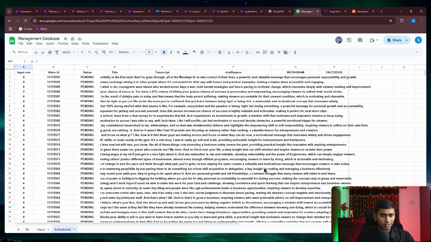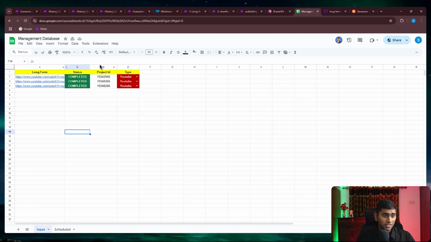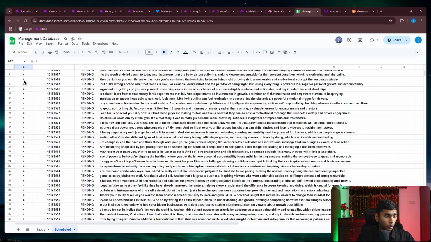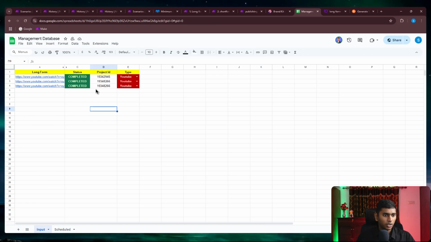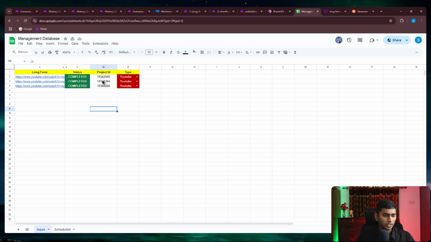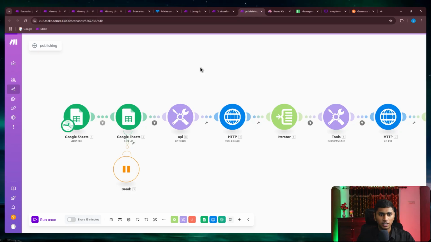So for posting, how we are going to make the post is by using the video ID. Like I said, we'd be getting the project ID first. So for all these with row number 4, we're just going to go to the D column, and after that we're going to see what row the cell is in. It is in row number 4, so we're going to see D4. And for this one, every single thing has the row as 4. So we'd be checking D4 and we get a project ID for this. For this, we'll check D3 and we get a project ID for this. And similarly, we just get a project ID in make.com.